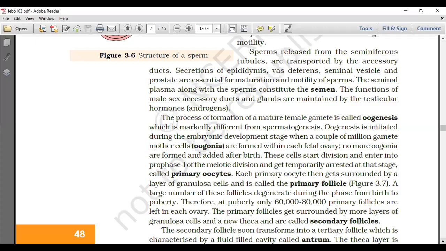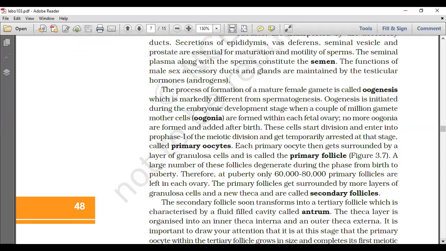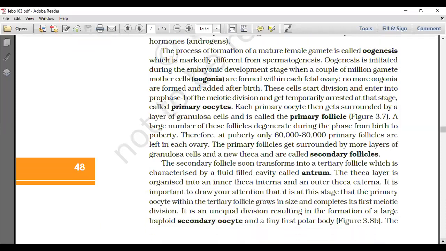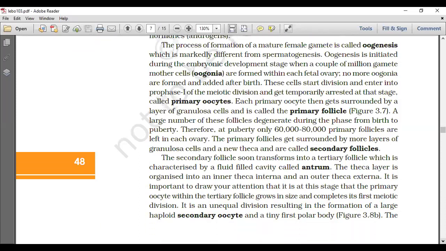The process of formation of the mature female gamete is called oogenesis, which is markedly different from spermatogenesis.